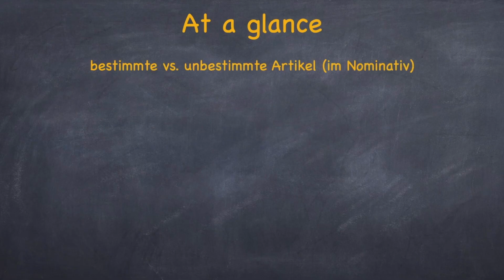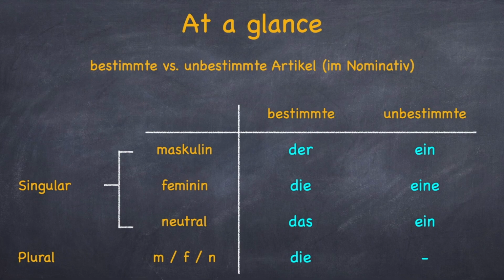So, let's summarize bestimmte and unbestimmte Artikel im Nominativ. For masculine, the bestimmte Artikel is der and unbestimmte Artikel is ein. For feminine, the bestimmte Artikel is die and the unbestimmte Artikel is eine. For neutral, the bestimmte Artikel is das and the unbestimmte Artikel would be the same as for masculine, that is, ein. For plural, irrespective of gender, the bestimmte Artikel is die and there is no unbestimmter Artikel.